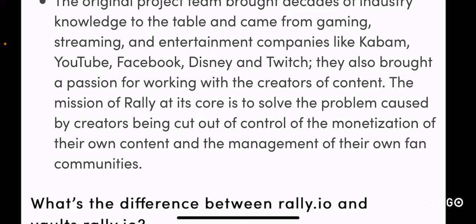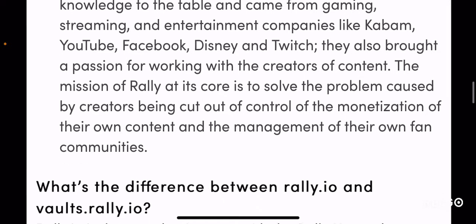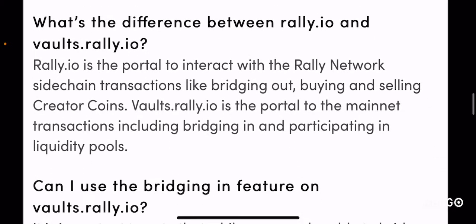So your monetization, or your ability to make money from these platforms, is very limited, right? So in order to tackle the centralized control of streaming and creator platforms, Rally Network has been created by people who worked on these centralized platforms in order to solve the monetization issue, right? And to bring the community closer with their creators, right?